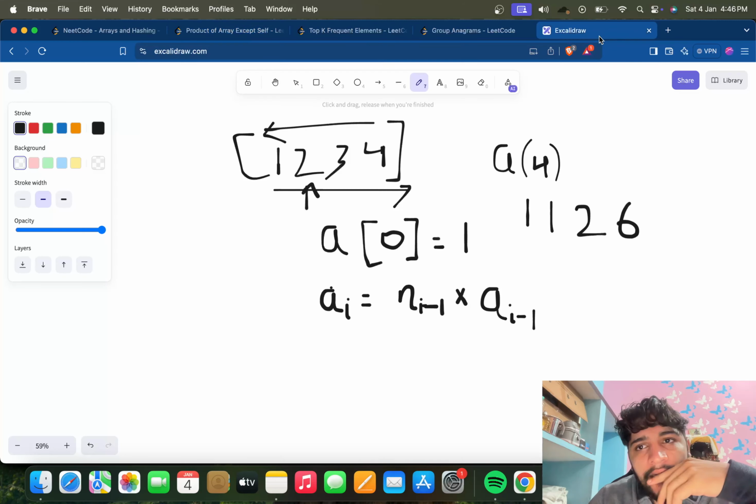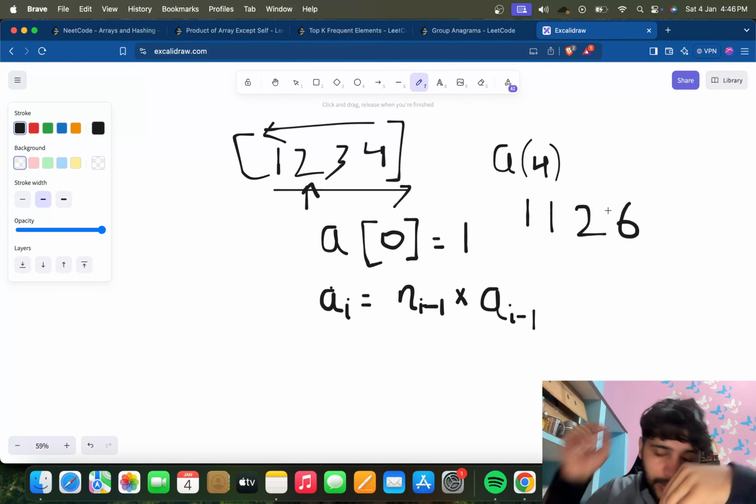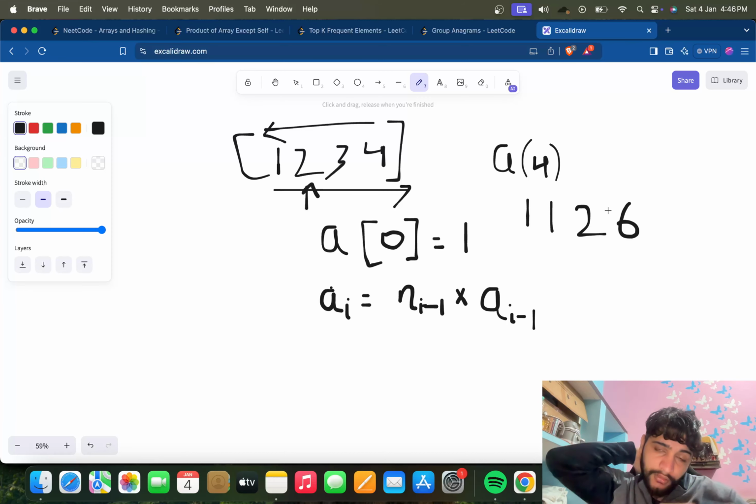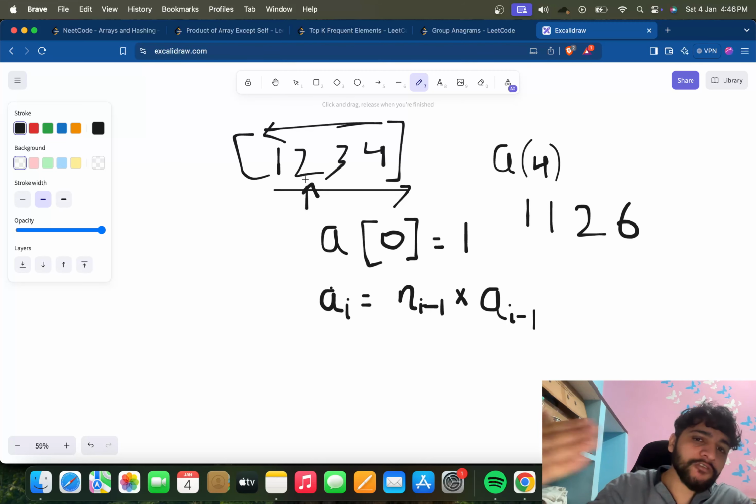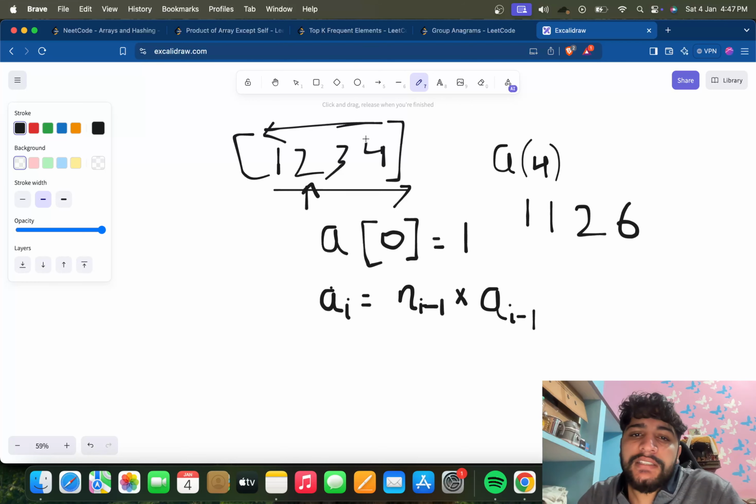So for this end position, the answer is already there. Yeah, I was right that while coming from this side to this side, we can have the multiplication of these three, and we have that. So now for these positions, we will traverse backwards, and while going backward, for this element, the product of this side is already there. We need to have the product of this side. For this element, we have the product of this side. We need to have the product of this side. And for the 1, we need to have the product of 4, 3, and 2, which we can have while going backwards. So for this element, we need to multiply it with 1 only, because we have the answer already.